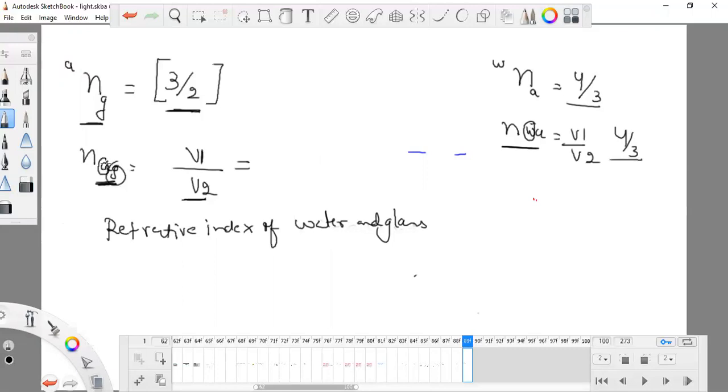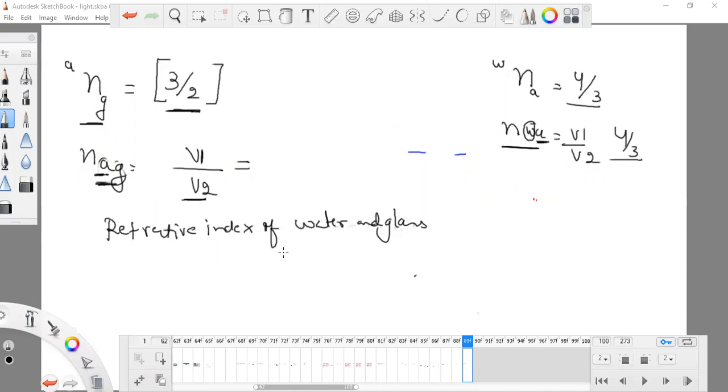Air is common in both cases, air and glass. Now you have to find the refractive index of water and glass. For this type of question, when one thing is overlapping, air is present in both. Saleh, no, this is not correct. You did a great job, but this was not correct.